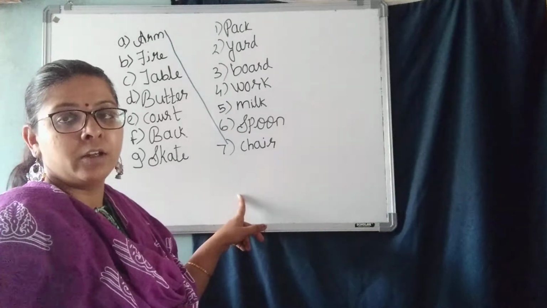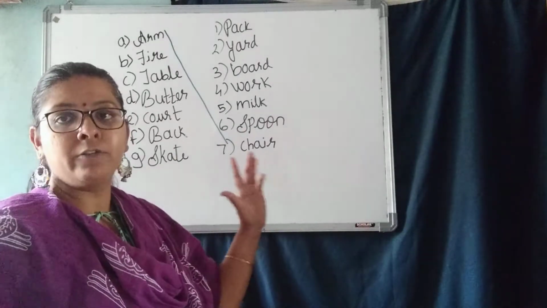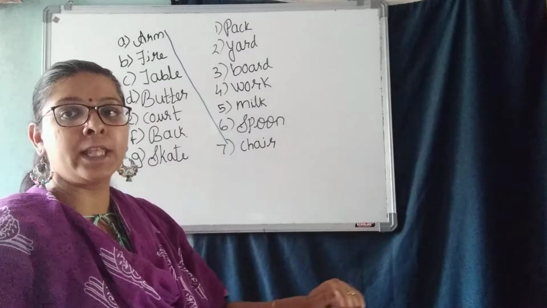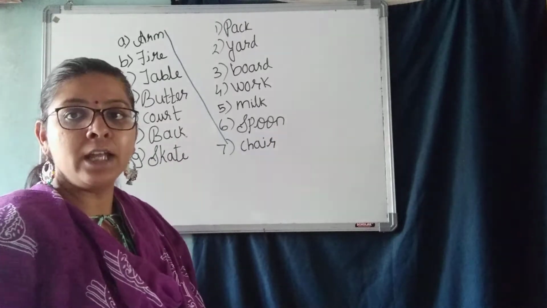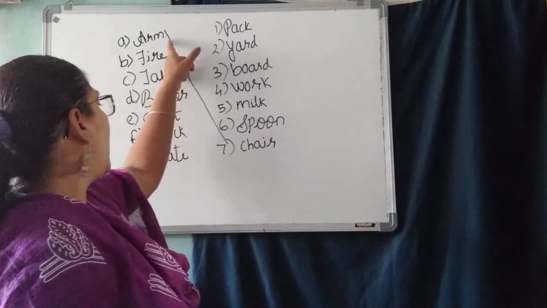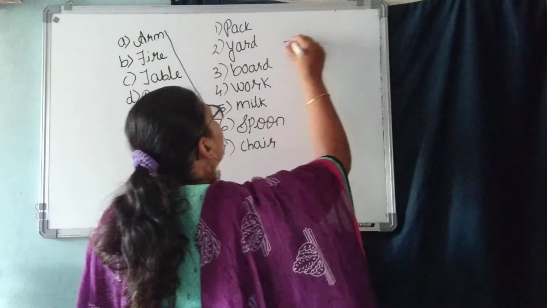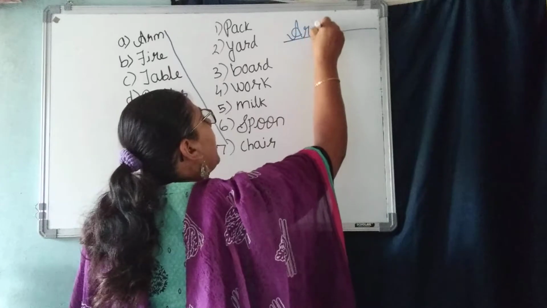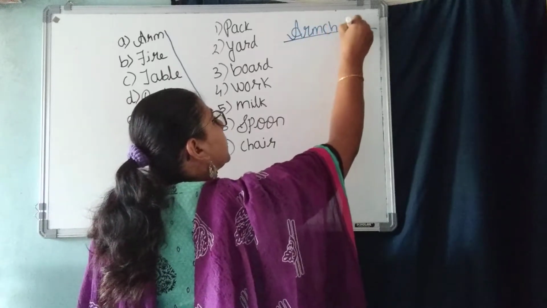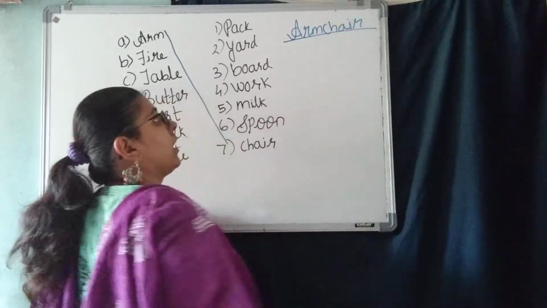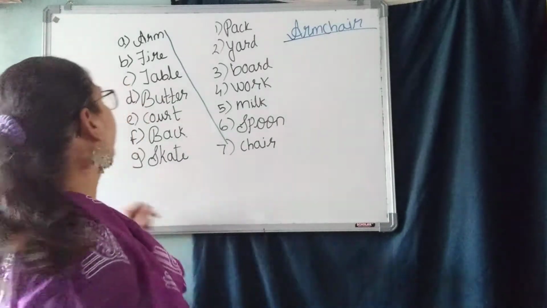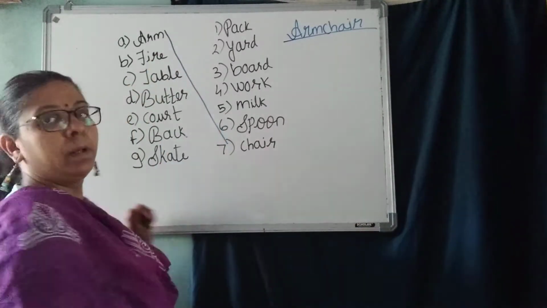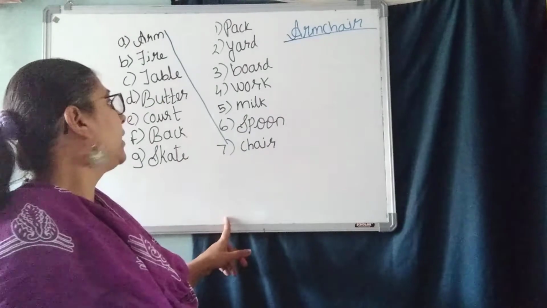Armchair. What is armchair? You can see here we rest very nicely. The chair which has an arm, the chair which has a handle, we say arm, right? So arm plus chair is armchair. That is a new compound word. You have to write there armchair. Yes, understood.